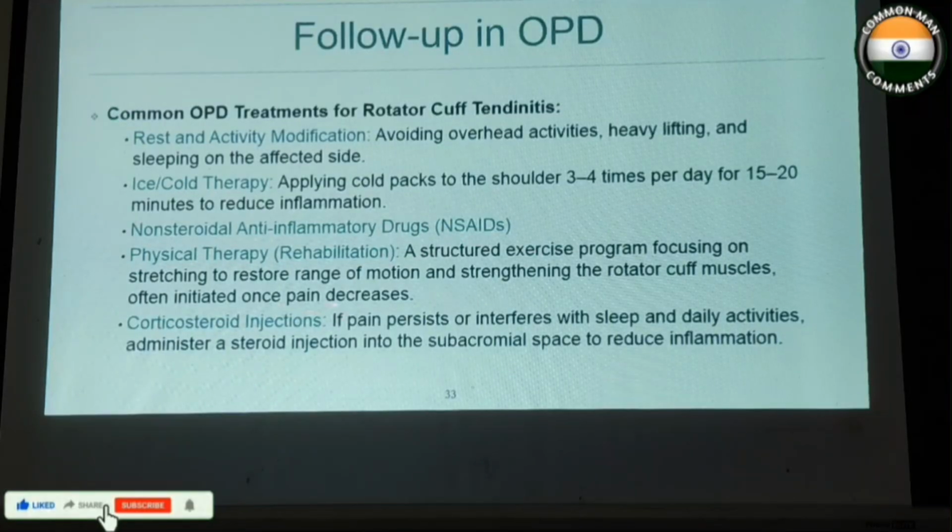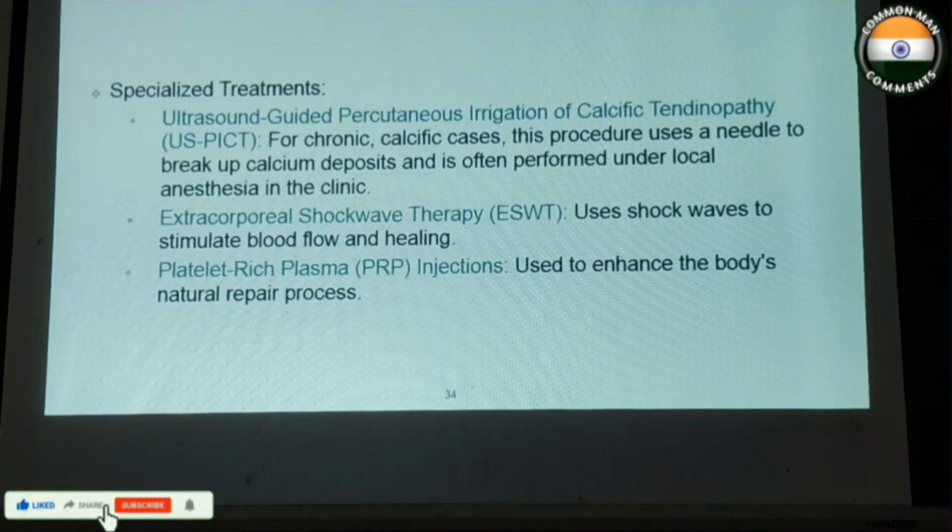physical therapy, and corticosteroid injections. Specialized treatments include ultrasound-guided percutaneous irrigation of calcific tendinopathy, extracorporeal shockwave therapy, and platelet-rich plasma injections.